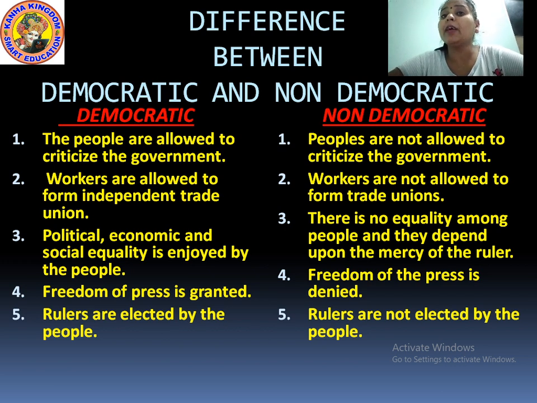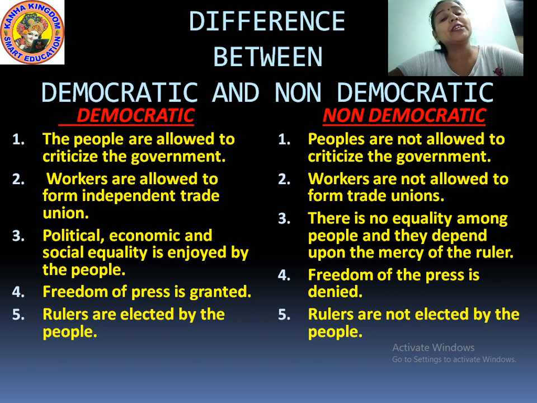Next, freedom of the press is denied. In the non-democratic type of government, the freedom of the press is totally denied because, as you have heard the phrase, the pen is mightier than the sword. Why? Because a pen has the capability to make people more aware about whatever is going on and make them more knowledgeable than anything else.